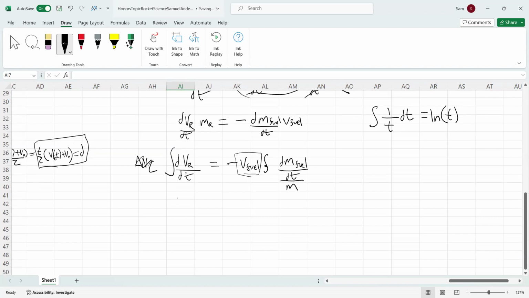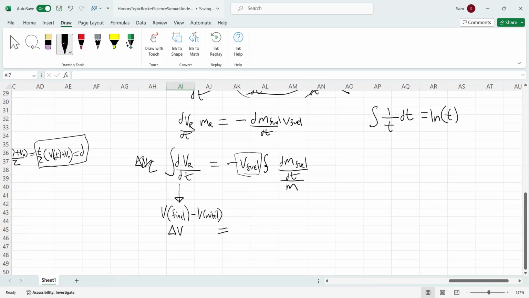Then we would obtain, using the fundamental theorem of calculus, that the integral of a derivative is going to be the velocity at the final time t, call that v final, minus v initial. This can just be written as delta v as well, the net change in velocity of the rocket.